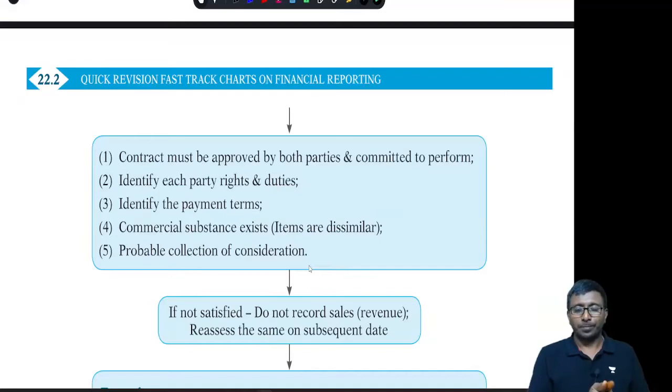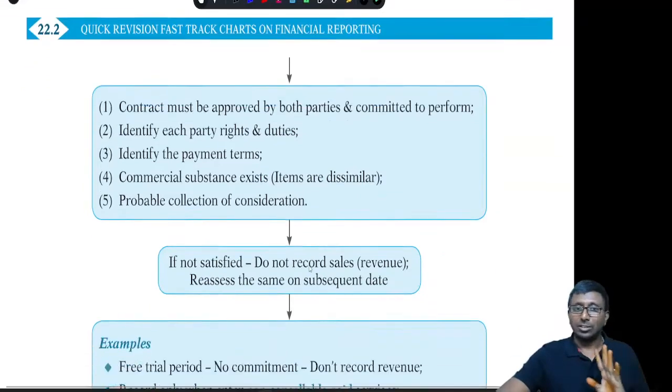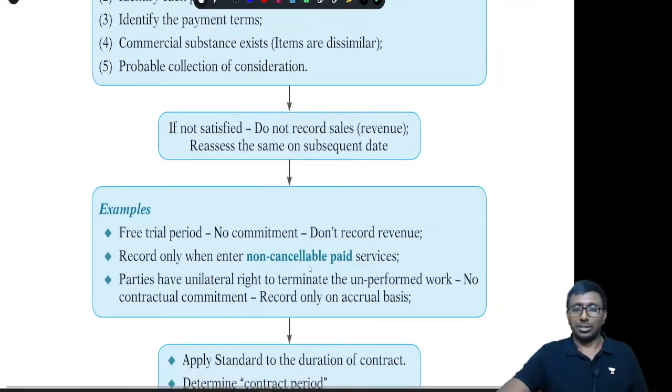Suppose as on today I am not able to identify, then don't apply. Then you can review the same contract at a later point of time, whether you are able to identify these things. Then we will start applying. Till that date, the standard is not applicable, right?